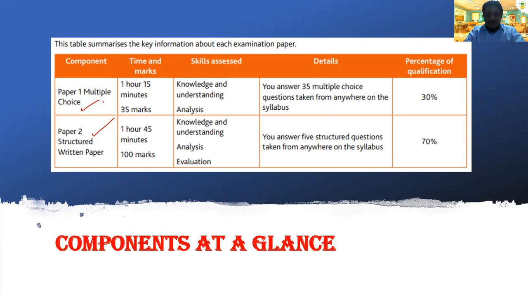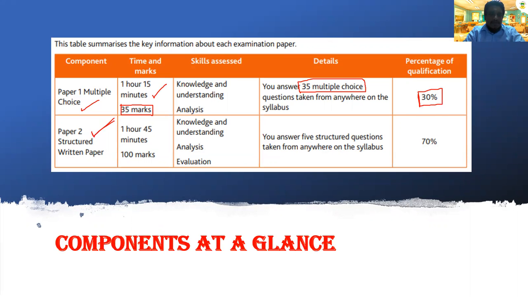Paper 1 is a multiple choice question paper. There will be 35 multiple choice questions, which will give you 35 marks, and these 35 marks will convert into 30% in the final. The time allocated for Paper 1 is 1 hour 15 minutes only, for 35 MCQ questions.